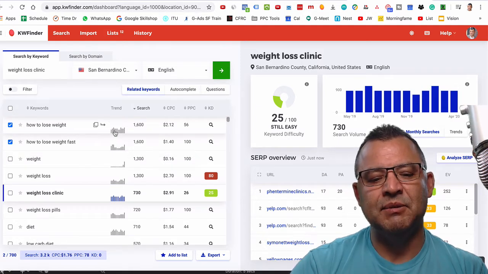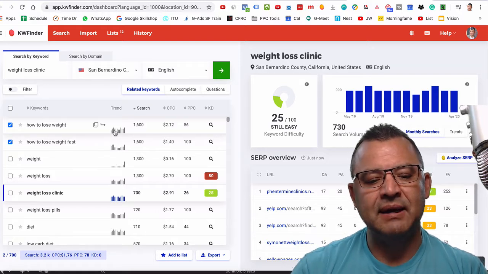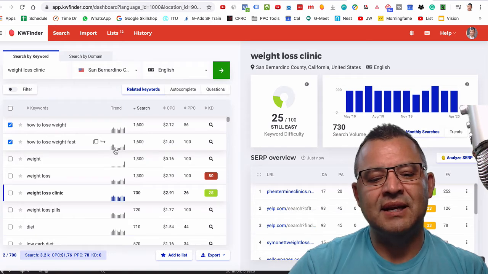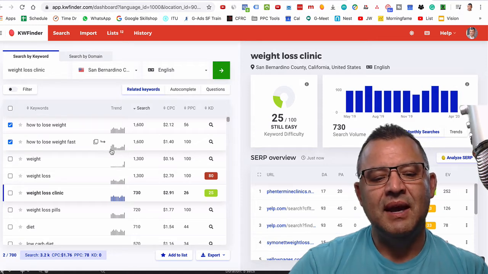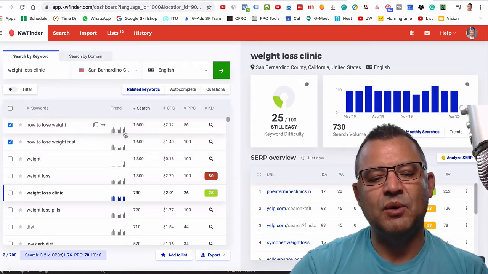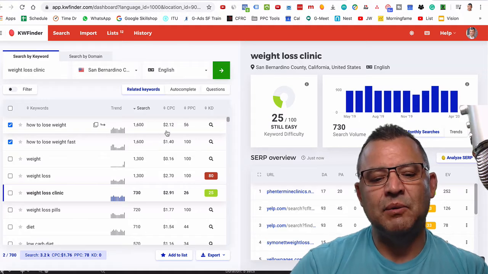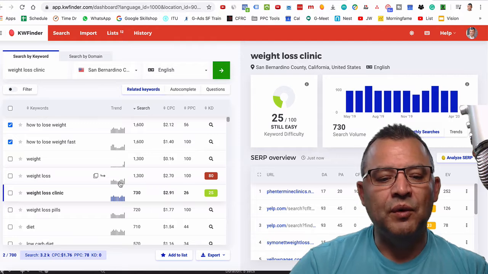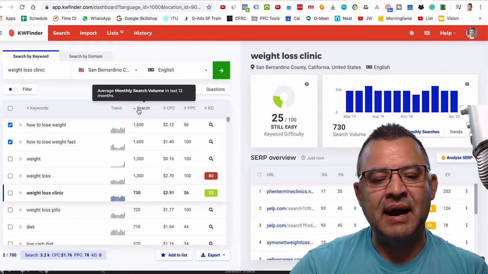And then after New Year's resolutions, right, it starts to drop off. And as we start getting into summertime, people are interested pre-summer in getting their beach bodies back. But if you look at how to lose weight fast, it's a whole different mindset. It goes numb here, and right before New Year's resolutions, that one starts to peak right there, and then people are interested here. So this is a more consistent keyword, and it's probably why it's a little bit more expensive as well too.